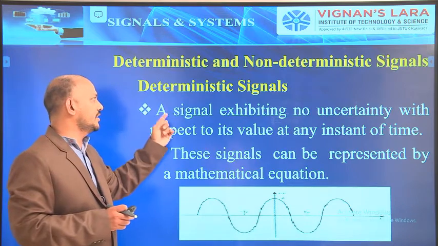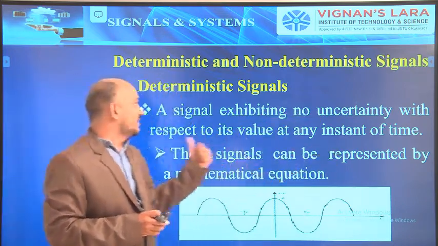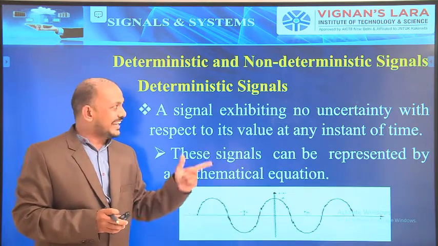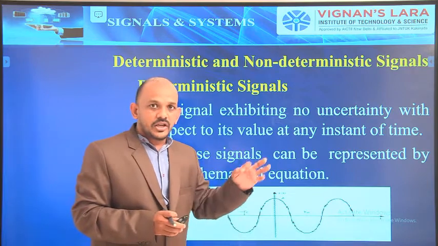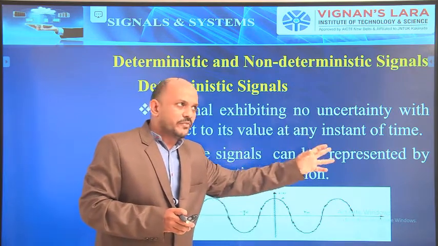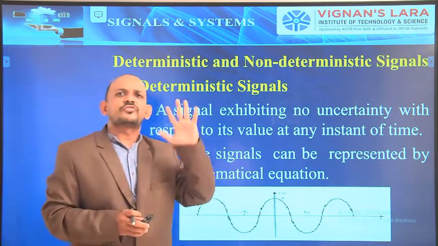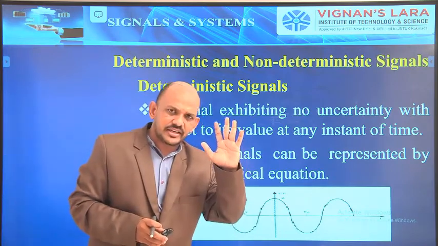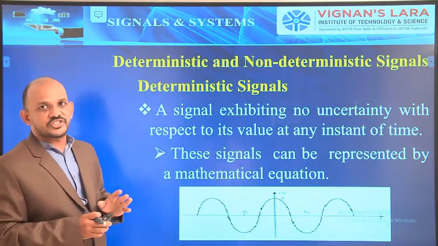I am repeating once again: a signal exhibiting no uncertainty with respect to its value at any time instant. Those signals are called deterministic signals.